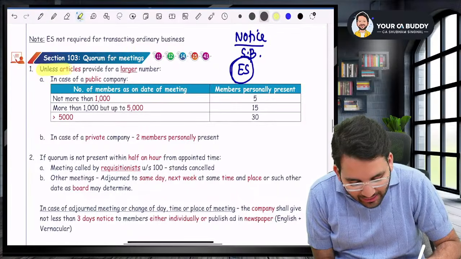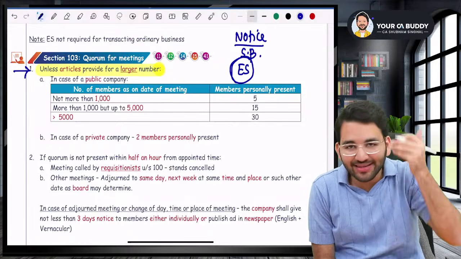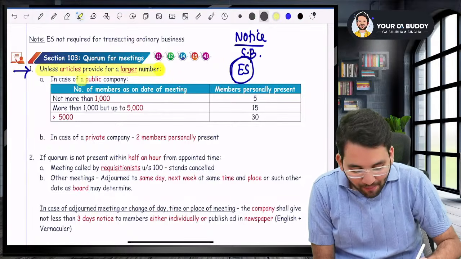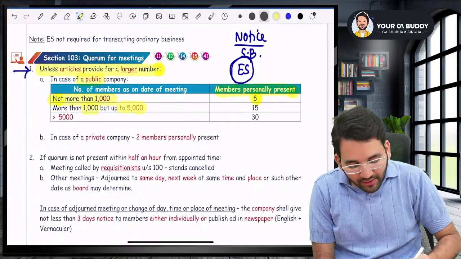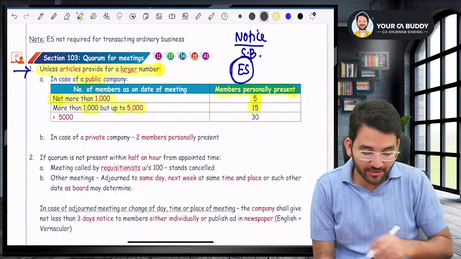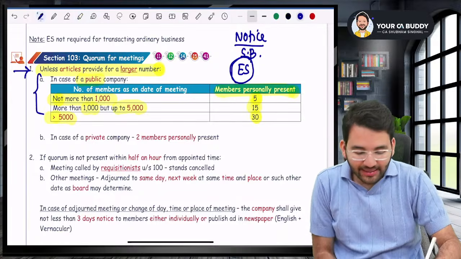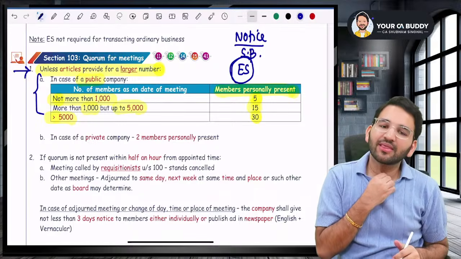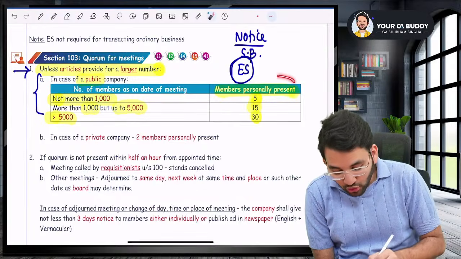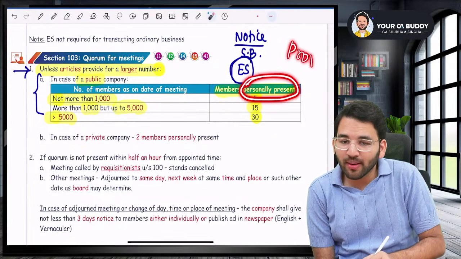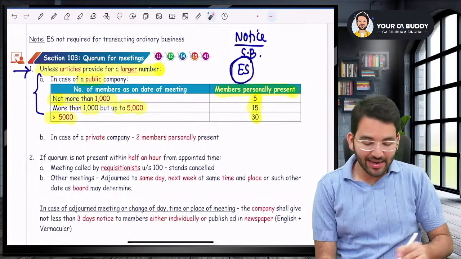Sir, unless articles provide for a larger number, that is quorum; articles can give you a larger number. But unless that happens, what is the quorum? In case of a public company, up to 1000 members, 5 members personally present. More than 1000, but up to 5000 members, 15 members personally present. More than 5000 members, 30 members personally present. That is, you count those members who have actually come. You will not count proxies. You'll only count those members who are personally present in case of a public company.